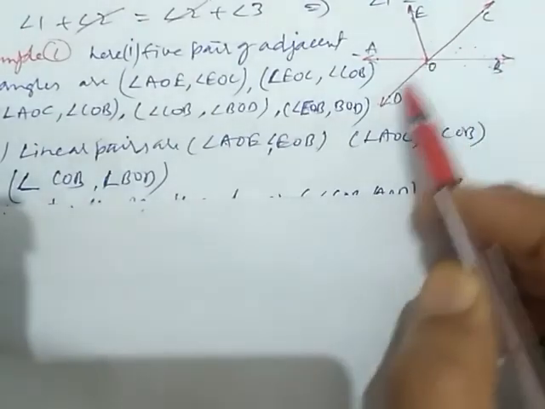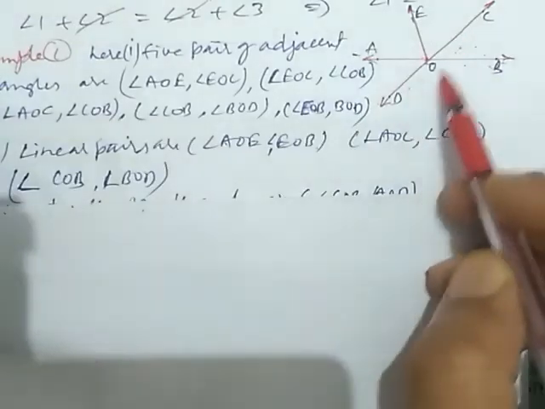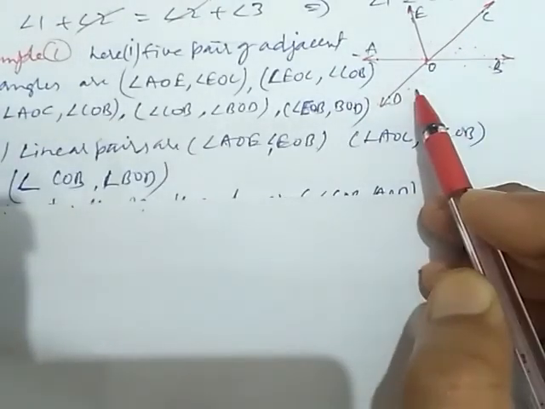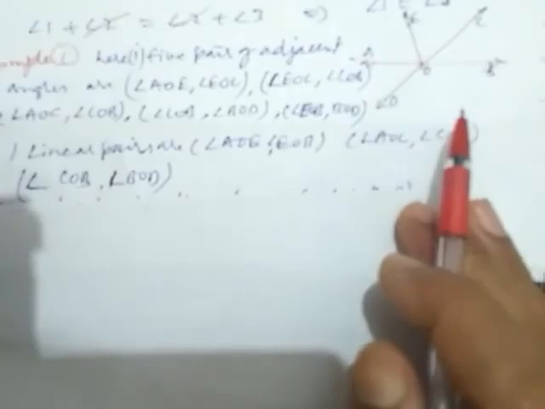Now COB and BOD. Here this is the straight line. So they also form a linear pair of angles because the sum of these two is 180. This way there are 3 linear pairs of angles.